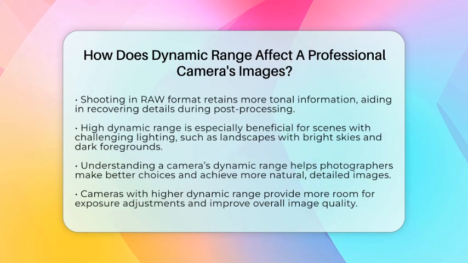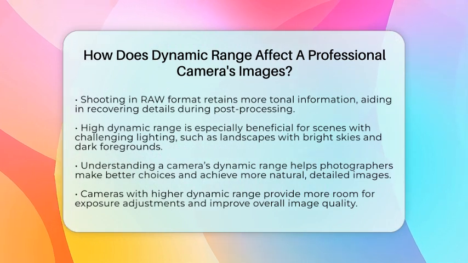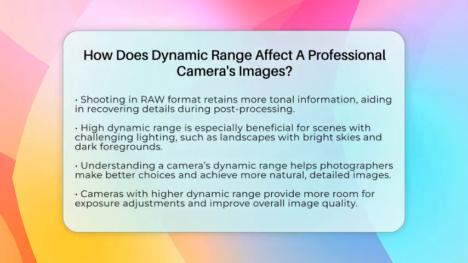In real-world photography, a high dynamic range makes it easier to shoot scenes with complex lighting, like a landscape with a bright sky and dark foreground. You won't have to choose between losing detail in the sky or the shadows.